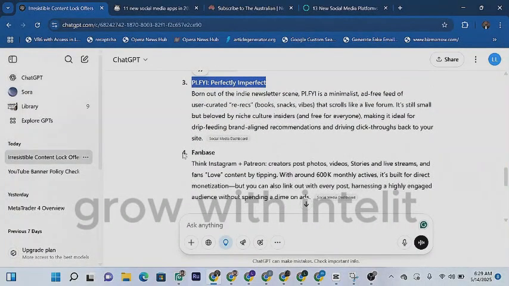If you come down here, the fourth one here is Fanbase. Think Instagram, Patreon, creators post photos, video stories, and live stream. So people are engaging massively right now in 2025. These are at least the first top traffic sources you can stumble upon right now and get traffic out of them.